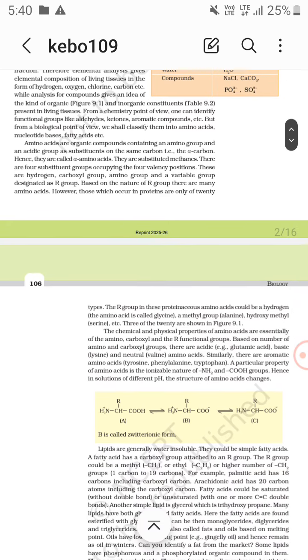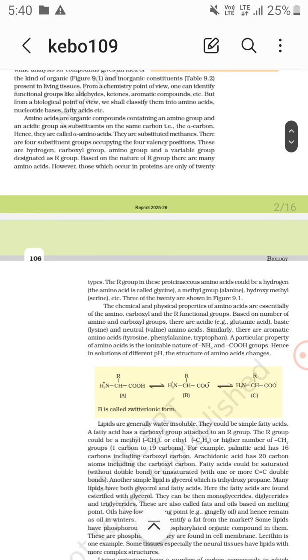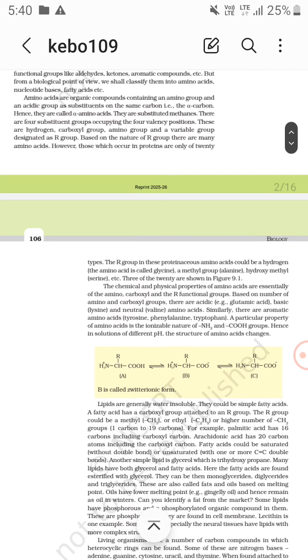Okay, now amino acids. These are amino acids having an alpha carbon, because the amino group and the acidic group are the substituents on the same carbon, so this is why they are alpha amino acids. Now these are substituted methanes, and it has 4 valencies, which are hydrogen, carbon, carboxyl group, and